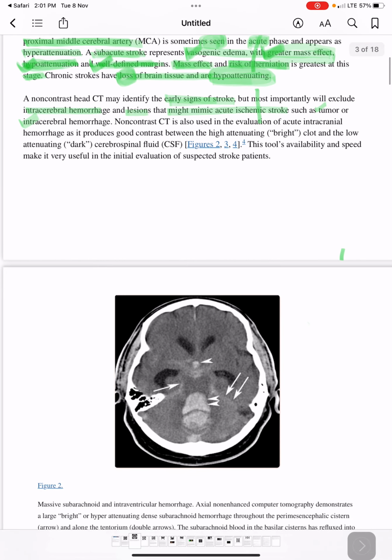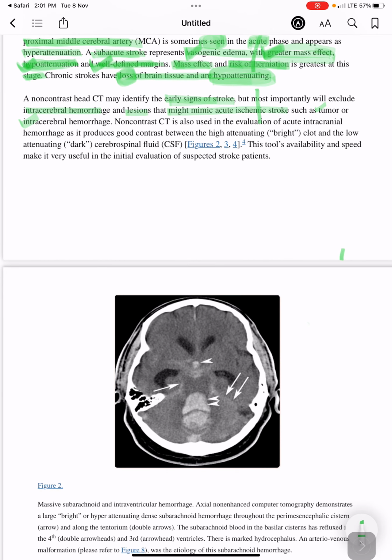Non-contrast CT is also used in the evaluation of acute intracranial hemorrhage as it produces good contrast between the high attenuating bright clot and the low attenuating dark cerebrospinal fluid.